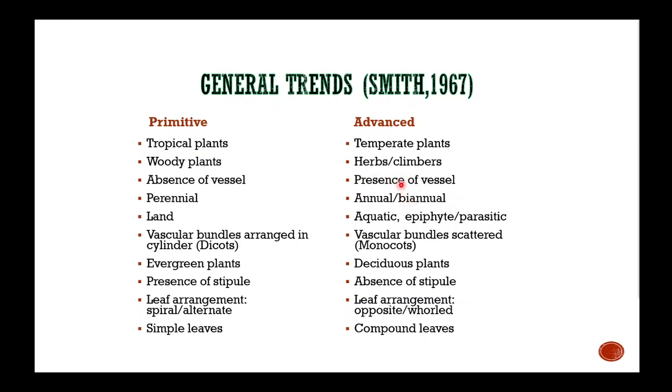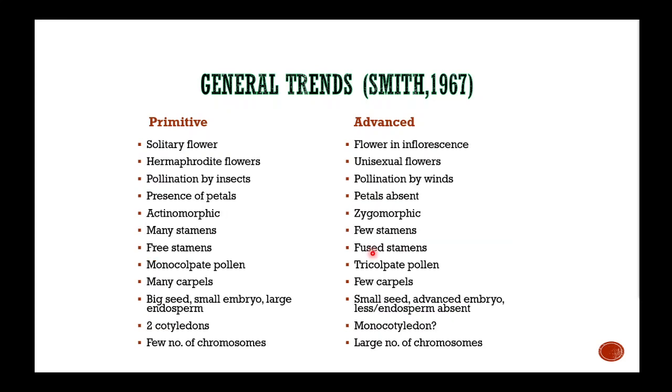The presence of bulbs is a characteristic of advanced angiosperms. Annual and biennial are more advanced, an advanced characteristic compared to perennial. Of course, they say the aquatic is advanced from the land, and so on and so forth. You can look at these characteristics, and there are more characteristics listed.